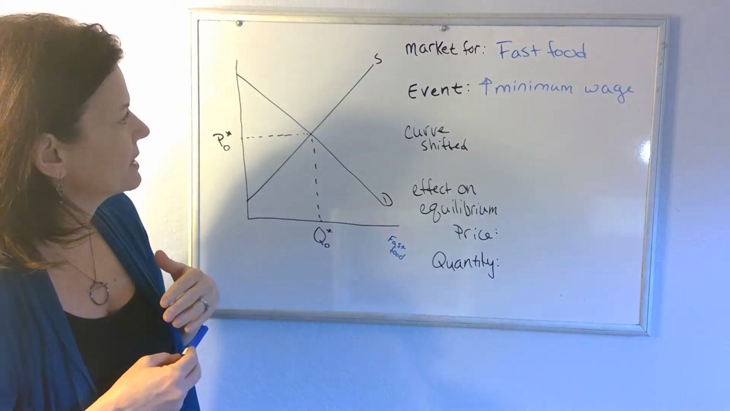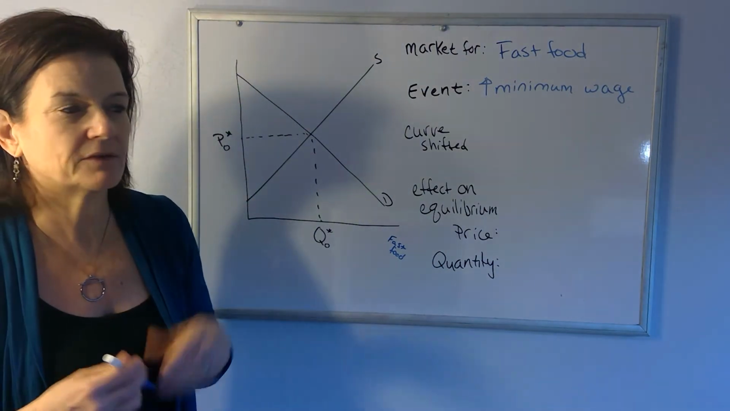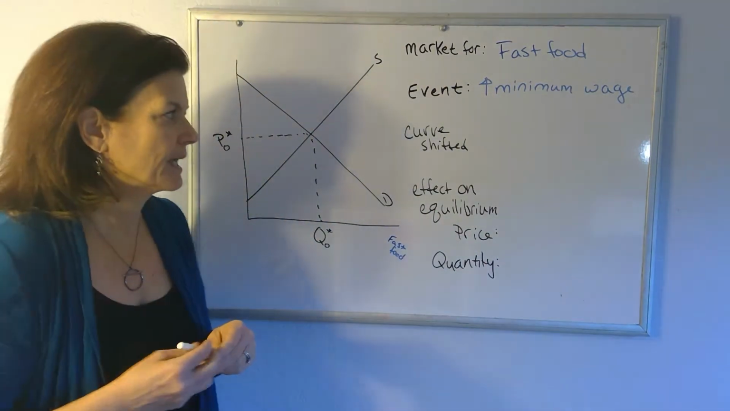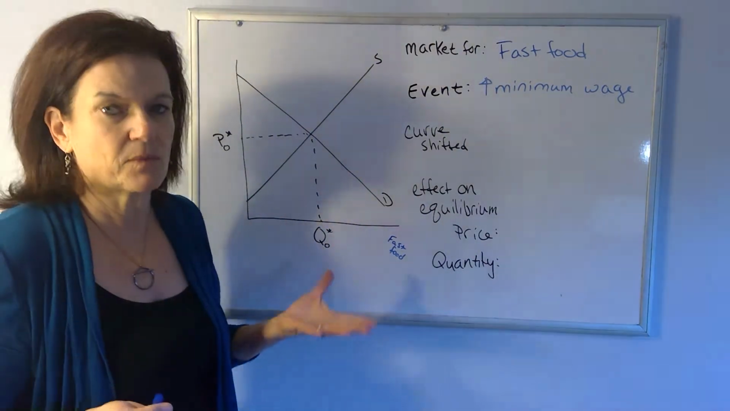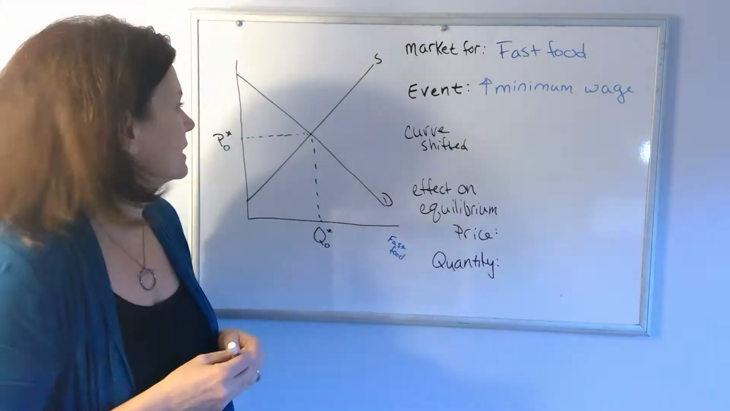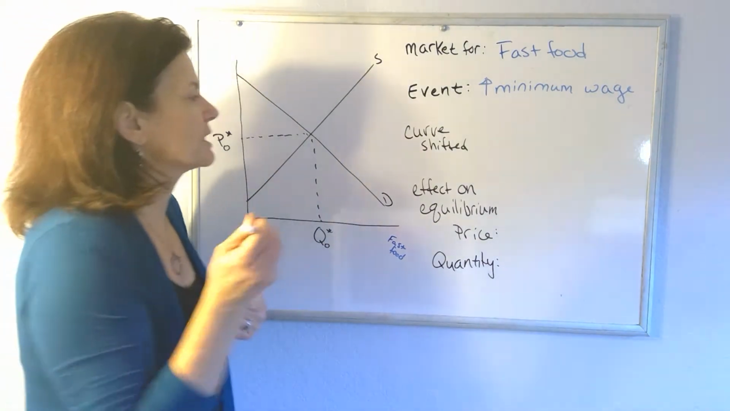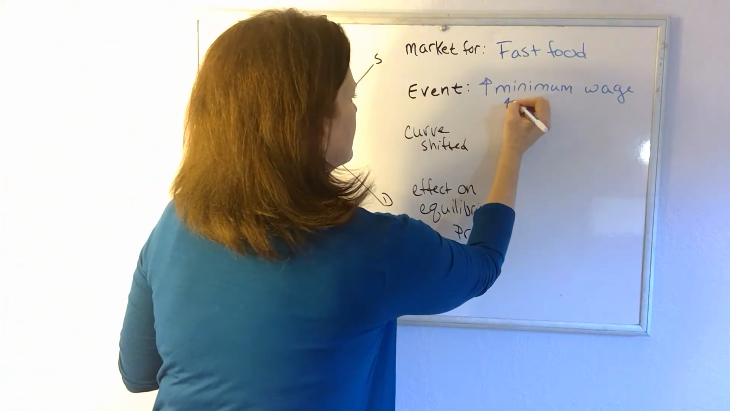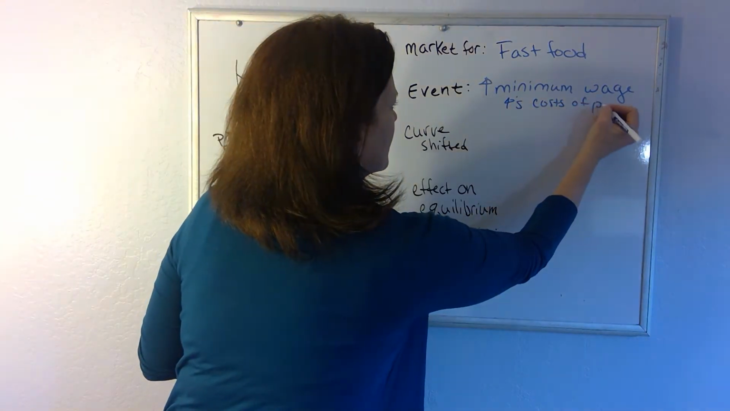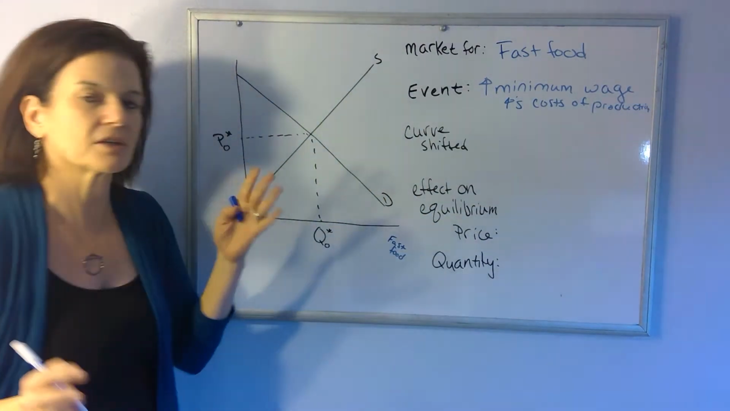A lot of fast food workers work for minimum wage. The food service industry is the industry that has the highest percentage of minimum wage workers in it. So a significant increase in minimum wage would significantly increase the cost of doing business in the fast food industry. And so an increase in costs, that increases cost of production. And so we're thinking, what's happening in the market? Is that a supply shifter or demand shifter?